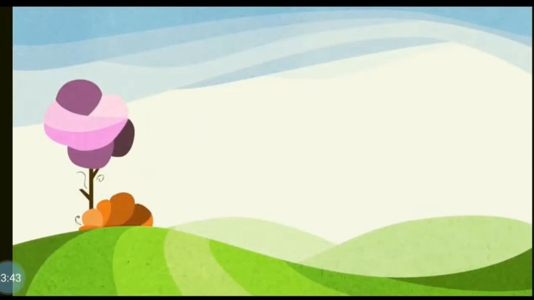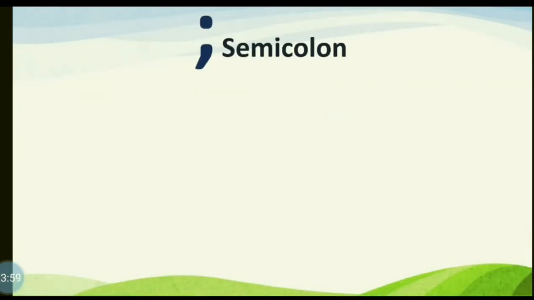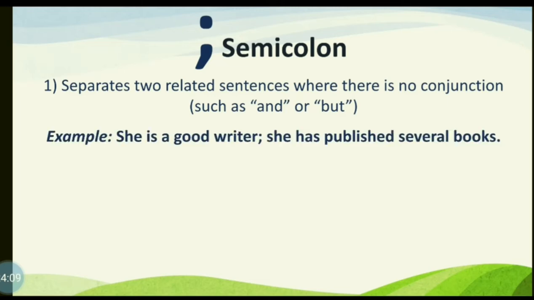Now we move on to the next sign, that is semicolon. A semicolon separates two related sentences where there is no conjunction such as and or but. Example: She is a good writer; she has published several books.